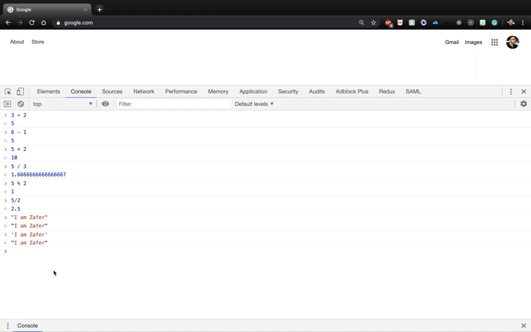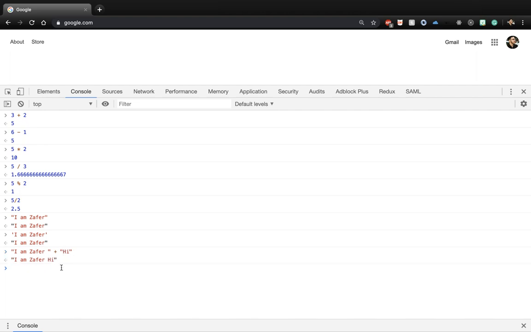So what can we do with strings? We've seen with numbers, we can add them, subtract them, multiply them. We have some operations that we can take on numbers. What about strings? Strings we can actually add together, but not in the sense of adding numbers. Let's see what that means. I can do "I am Zafar" plus "hi". Let me just delete the space.